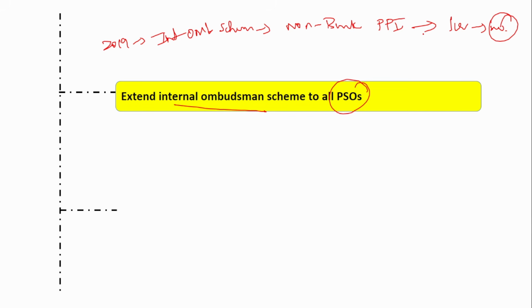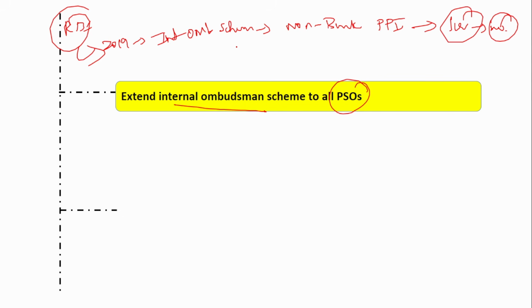If a non-bank prepaid instruments issuer has issued more than 1 crore instruments that are outstanding, currently in use, then they have to follow this internal ombudsman scheme. In 2019, RBI introduced this to the non-bank PPI issuers satisfying this 1 crore outstanding number condition.